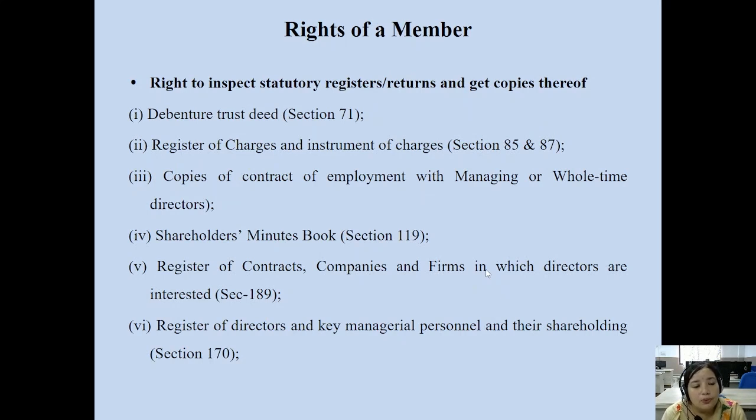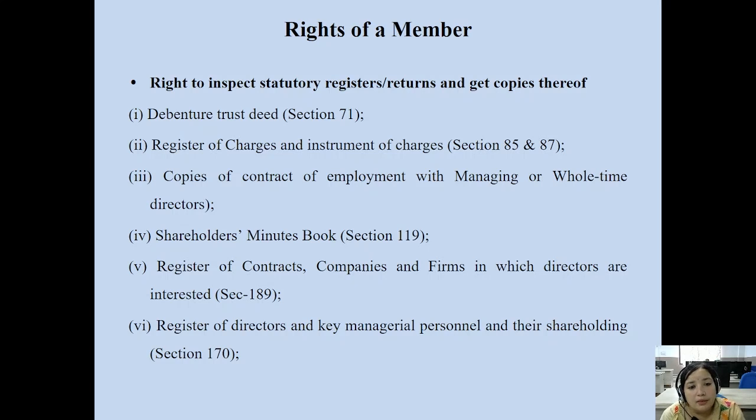Then the right to inspect such registers and returns, and get copies thereof. This is a right of a member. You have a right to inspect these important registers of the company and returns of the company, and he or she has a right to get a copy as well of these important registers and returns. Right to inspect, investigate, you can say verify, the important registers of the company.